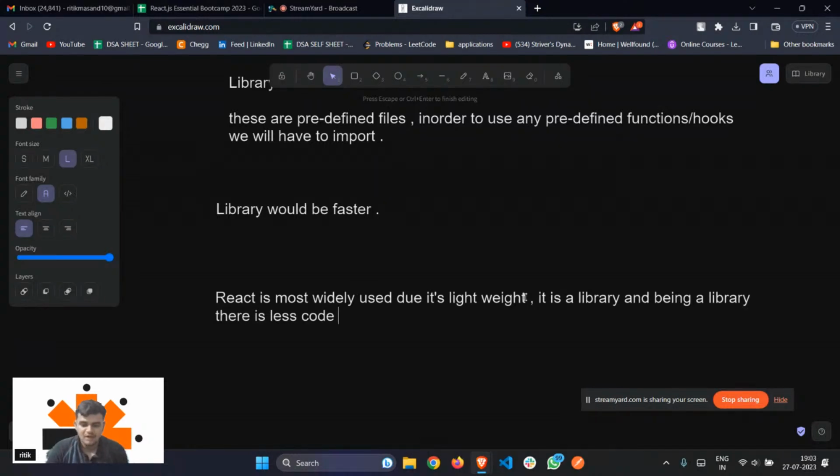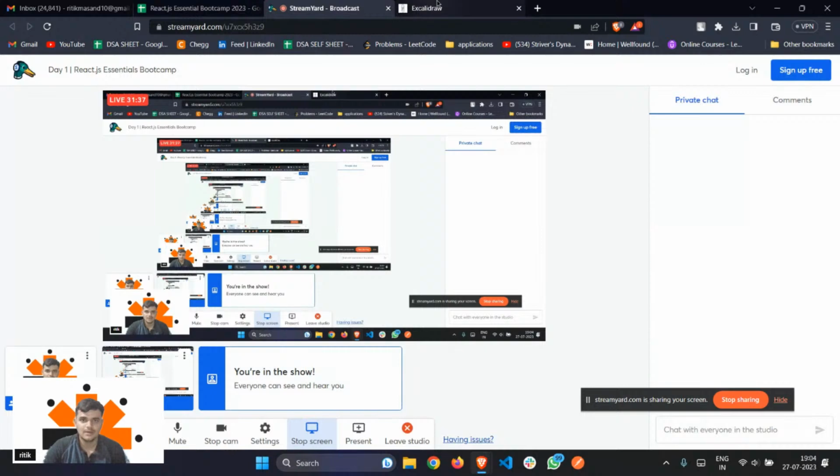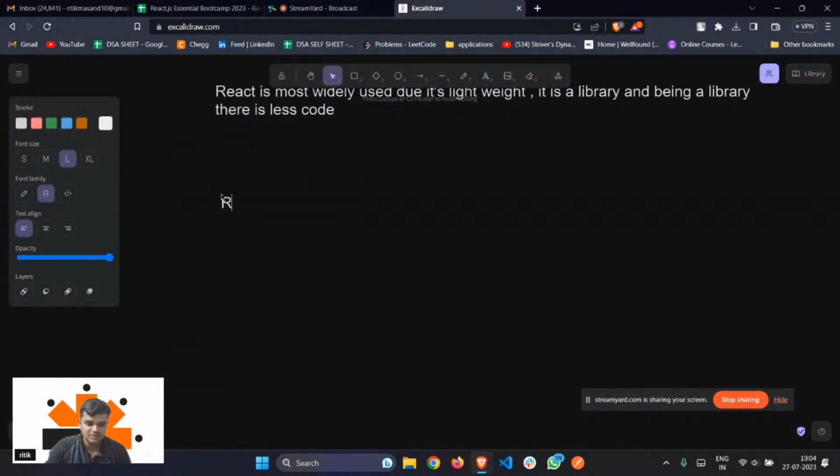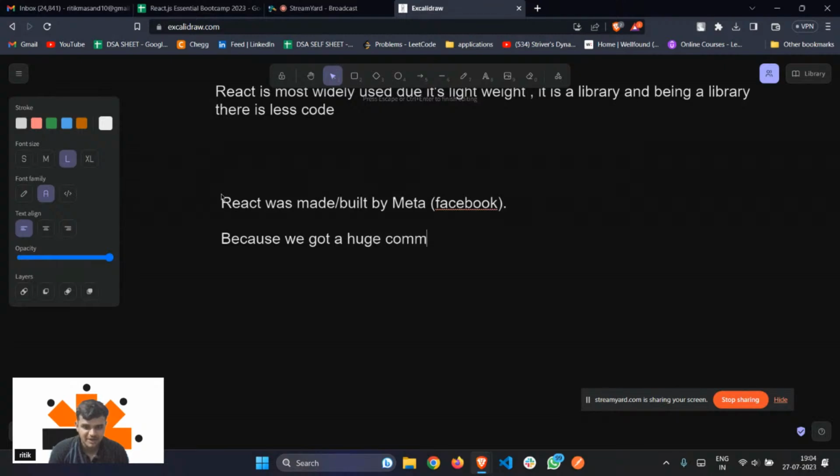For those of you who do not know, React was built by Meta. I hope you guys know what Meta is. Its previous name was Facebook. And that is again a very huge reason we are preferring React, because we have got huge community support.